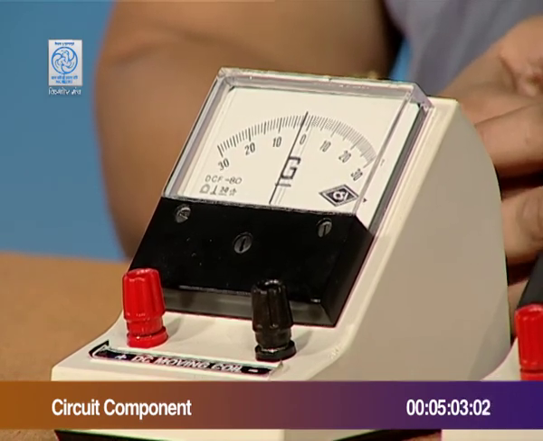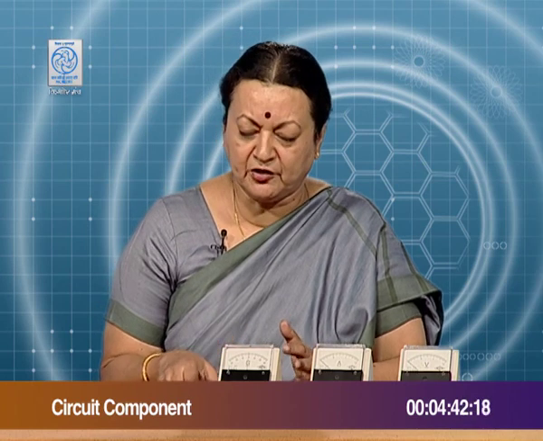They all work on the simple principle that whenever a current carrying coil is placed in an external magnetic field, it develops a torque, which means that the strength of the torque will be governed by how much current passes through it. Making use of this principle, we have the galvanometer.